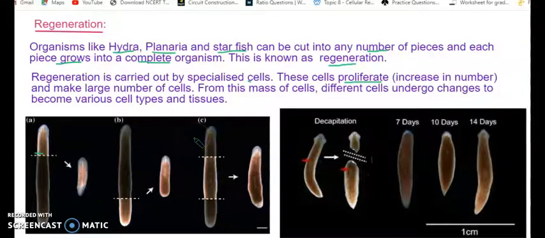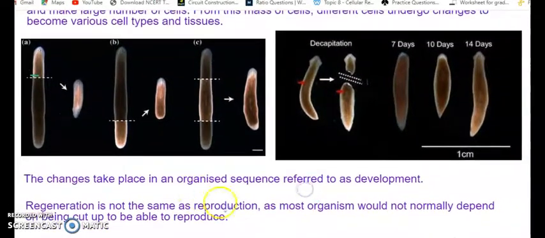So as we saw in the experiment, the head, tail and the middle part can individually grow back as a whole organism. So this is called regeneration. Now the changes that take place in an organized sequence are referred to as development. Regeneration is not the same as reproduction, because many organisms will not favor this method of reproduction where they are cut into pieces and they develop into a new organism. So in 14 days, a planaria will grow back to its whole structure. Not 4 days, I'm sorry, it takes 14 days. Whenever it is cut into pieces, each piece will develop back into a whole organism in 14 days.